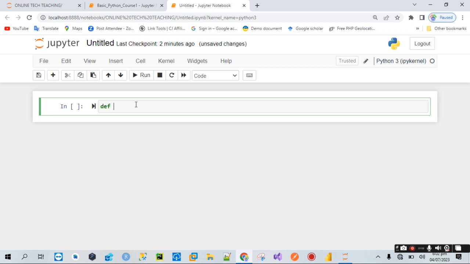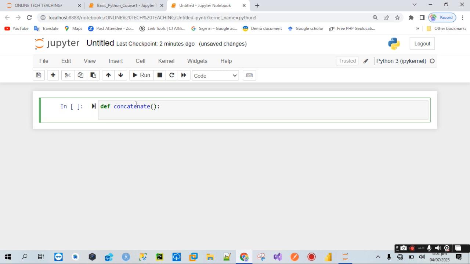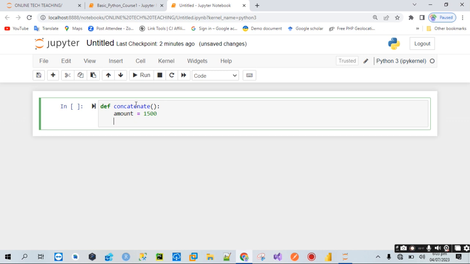I will define a function. I will call it concatenate. Now this function, I will pass no argument to it. Now I'll define a variable, call it amount. Set this amount to 1,500 naira. Okay, now I will return the statement.